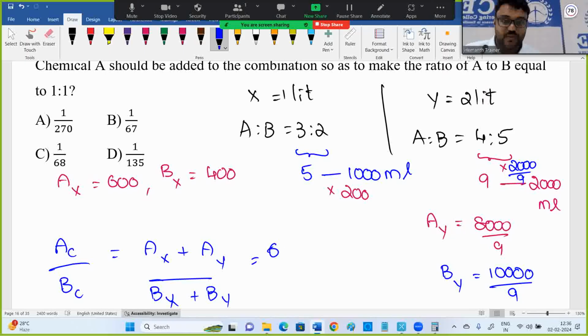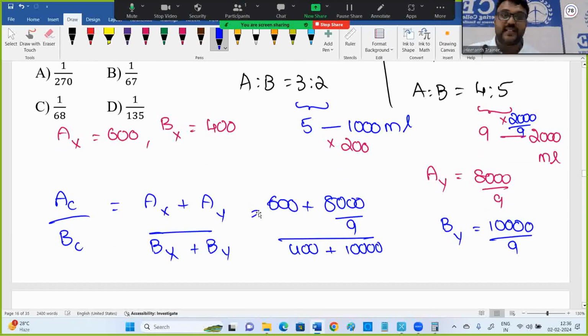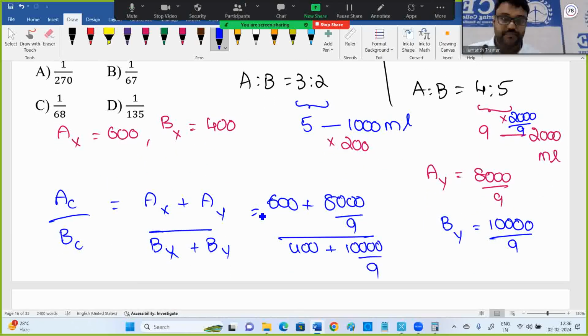What is A in X? 600 plus this 8000 divided by 9. Here B in X is 400 plus 10,000 divided by 9. This is not 1:1. We need to convert this into 1:1.